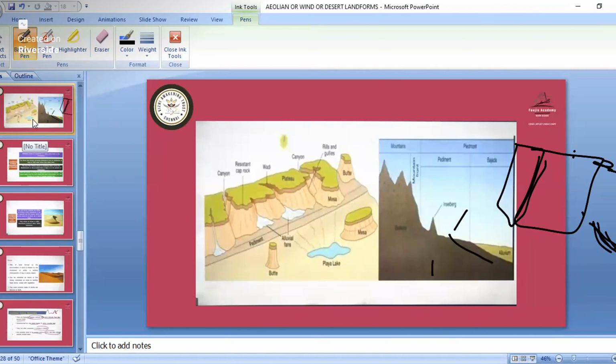Everything we'll see tomorrow. Today with this part we'll finish our class, because at 7 o'clock we have the other class of Indian mathematics. So today with the Bajada and pediment we'll finish our class, and tomorrow we'll finish the alluvial landforms and also the coastal landforms.